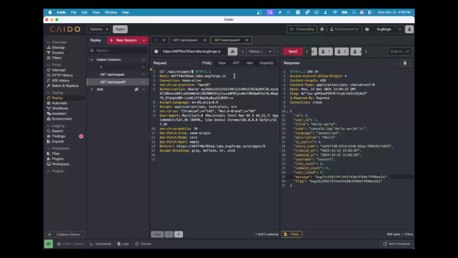An attacker would really only need to send this to the automate or the intruder and iterate over the snippet numbers, because they're not using UUIDs or anything like that. It's just sequential numbers. So that's a pretty significant vulnerability, especially if there's any sensitive information stored in the snippet.